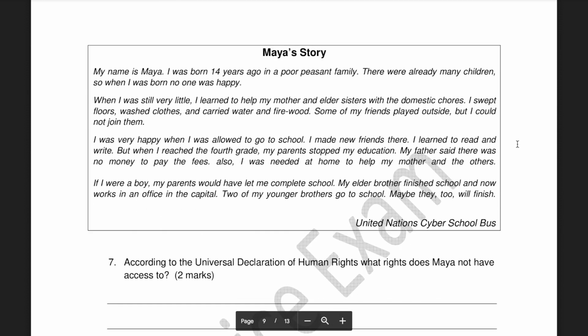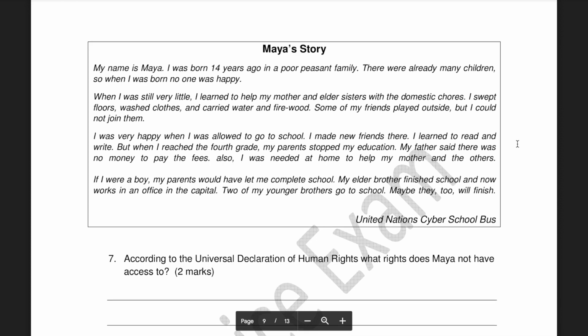For Maya's story, you would have to look at the rights to education and the rights to self-determination. Really, she's just been denied education. She does know how to read and write, but it did stop at grade 4. And there's discrimination based on her sex, as her brother did finish school and went to work, whereas she had to stay home and do all the chores, and her younger brothers also go to school. So it's the right to education and the right to freedom from discrimination.